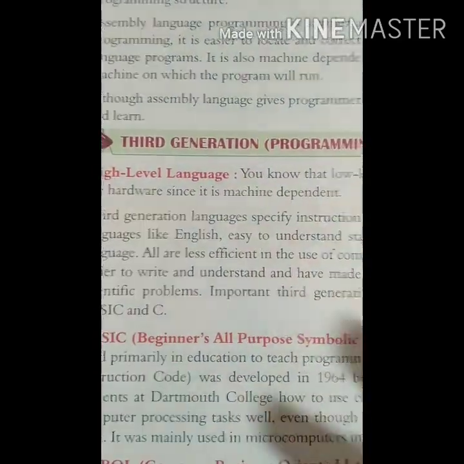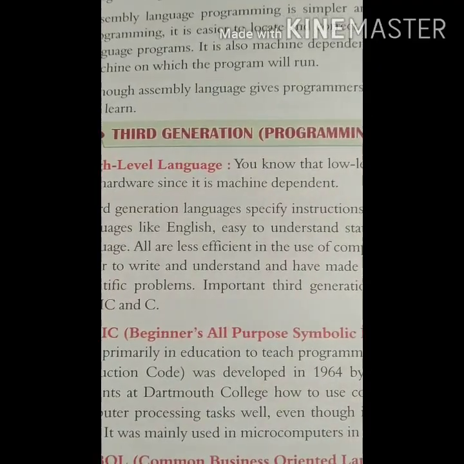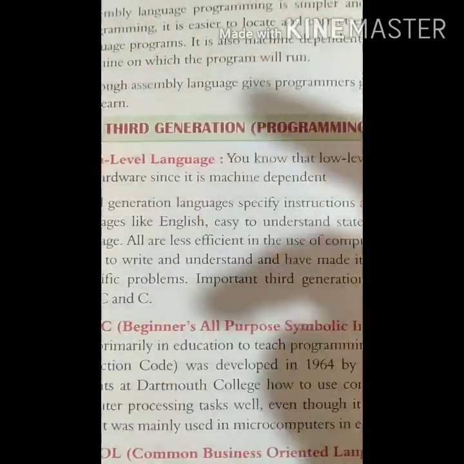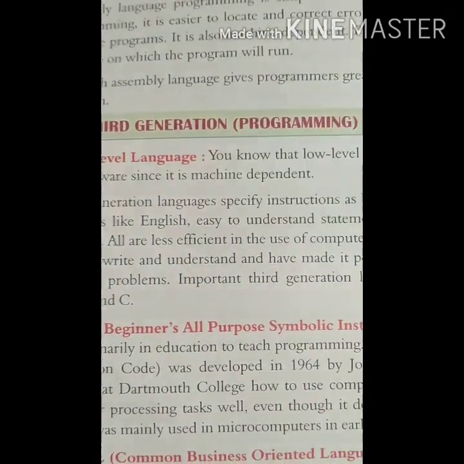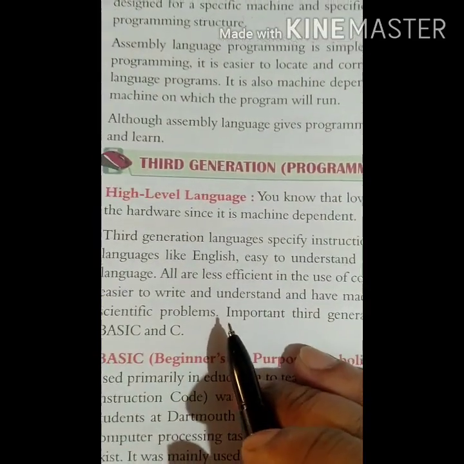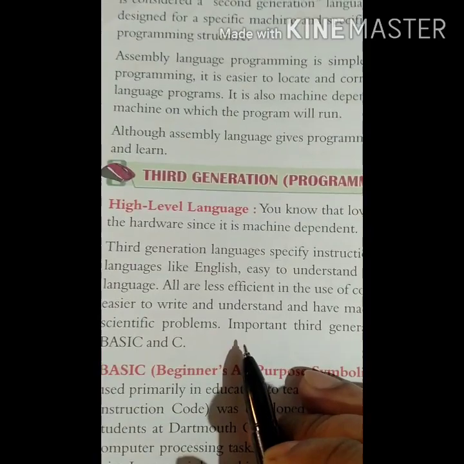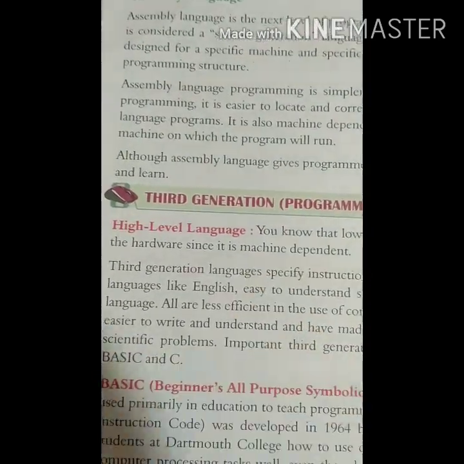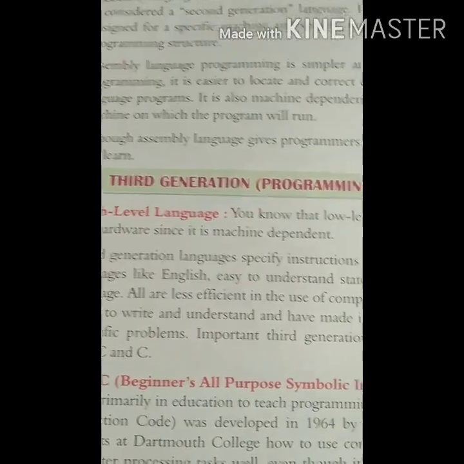This was the complete language which used translators like assembler, compiler and interpreter to translate our language into machine language. So C and BASIC were high level languages, third generation languages.